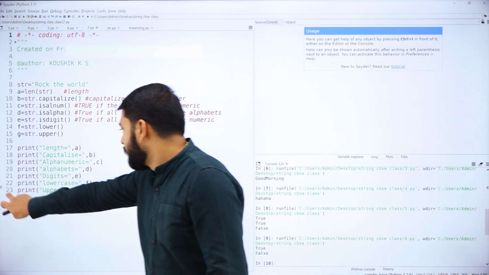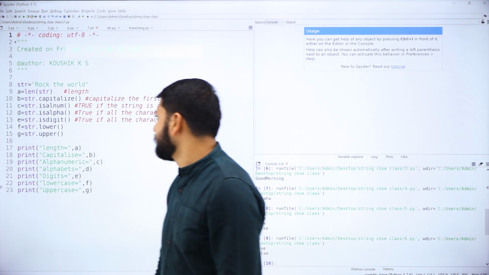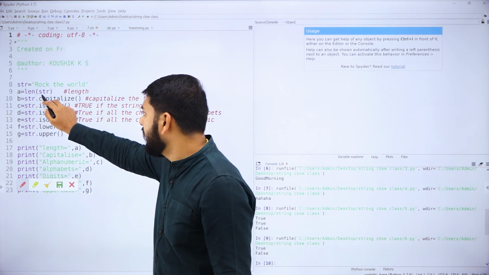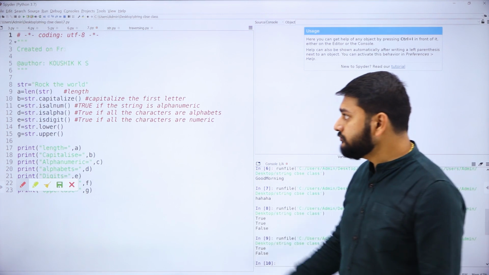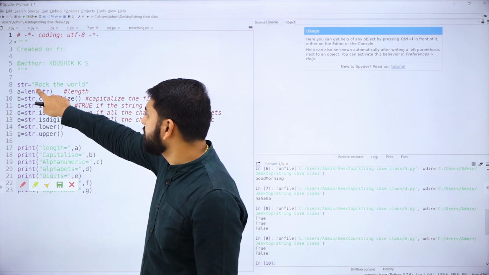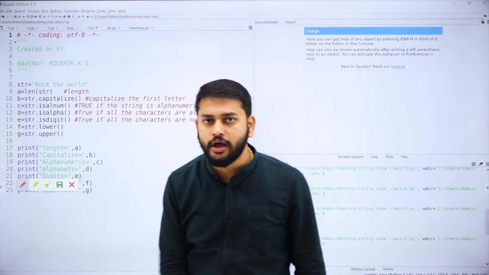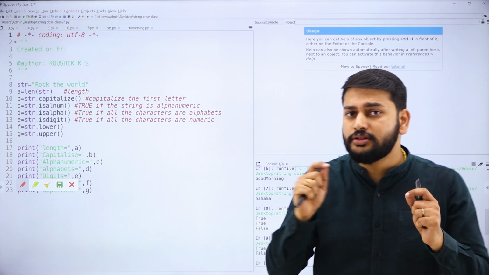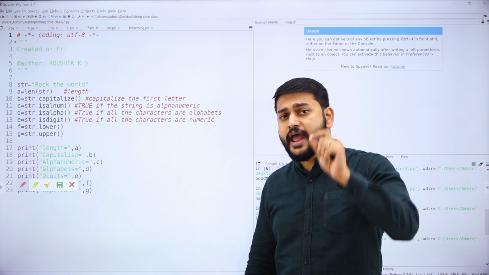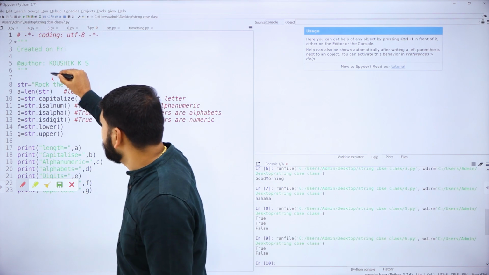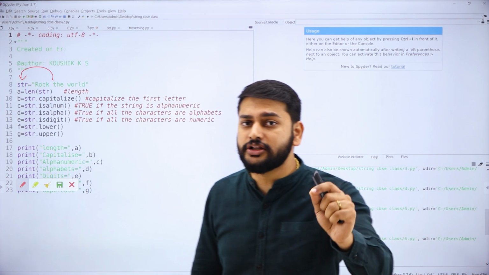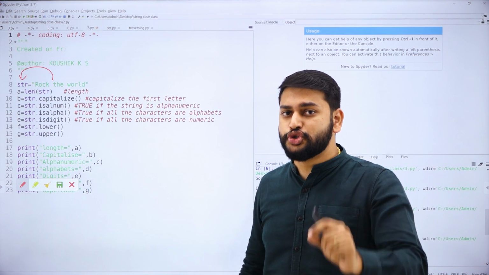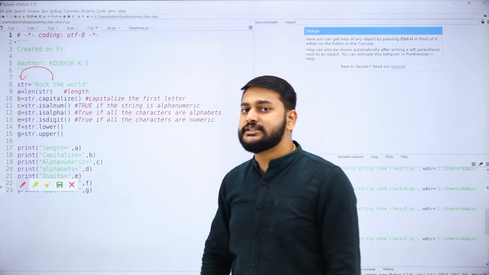The first function that I'm going to discuss now is length. So what is the string that I have? I have given the string as rock the world. So that is my string. I have stored this string in the variable str.